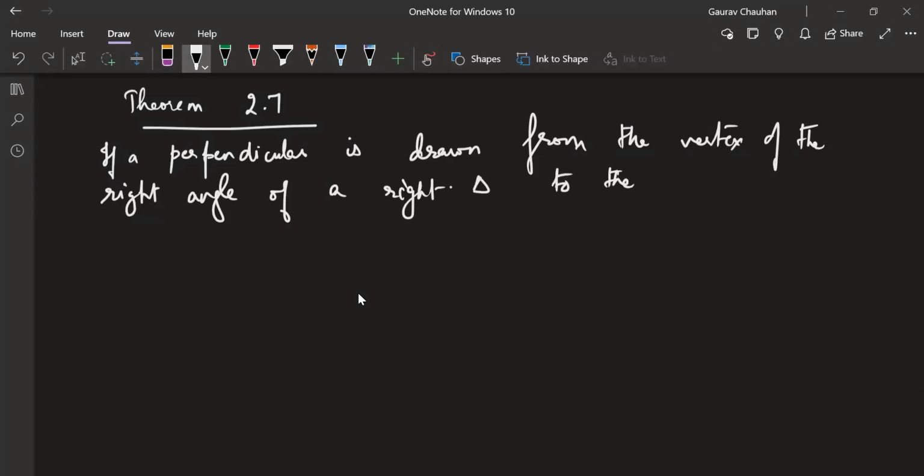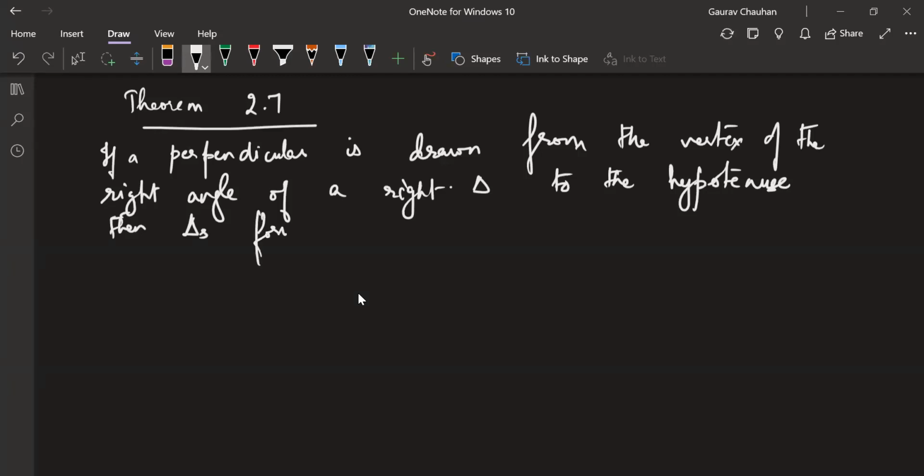to the hypotenuse. Obviously you have to draw the perpendicular to the opposite side, and the opposite side is the hypotenuse.